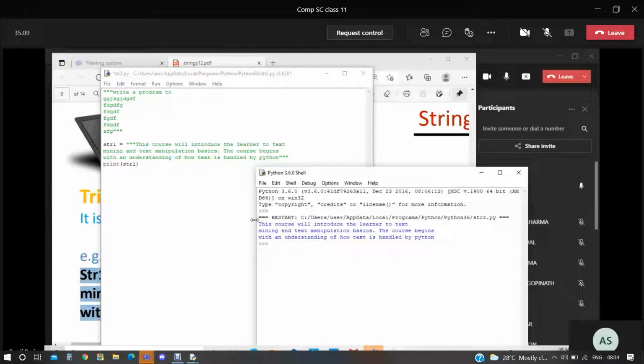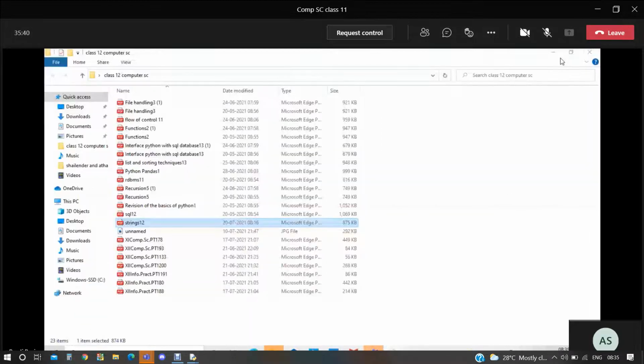But the previous one, which is written in the triple quotation mark, it is ignoring that part. It is displaying it as a comment.